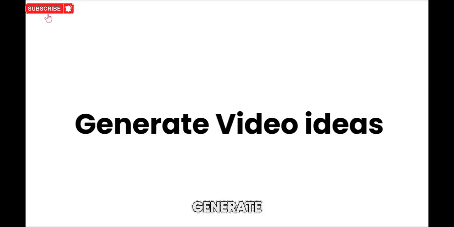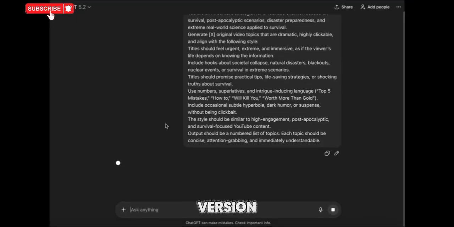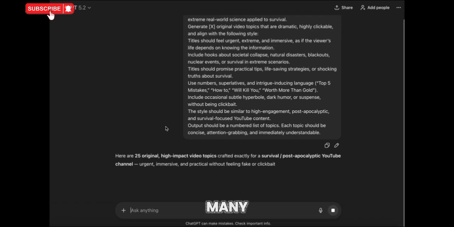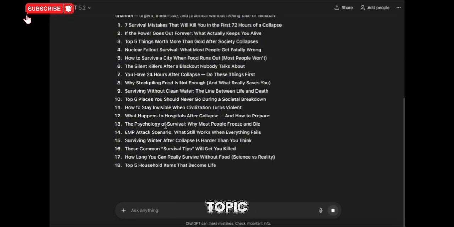Step 1, generate video ideas. Before anything else, you need topics. I've already done the hard work for you. In description, you'll find a Google Doc with ready-to-use prompts. Copy the topic prompt, open ChatGPT, the free version works fine, paste it in, and choose how many ideas you want generated. I usually go with 25, pick one topic, and move on.